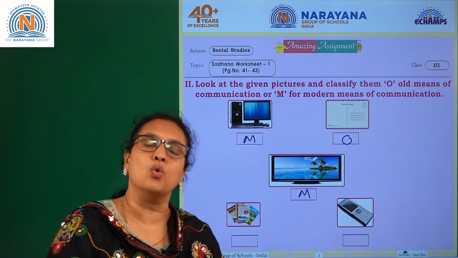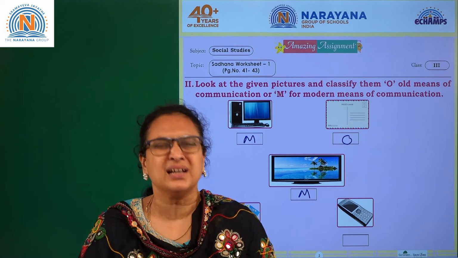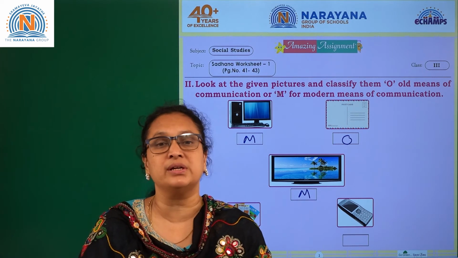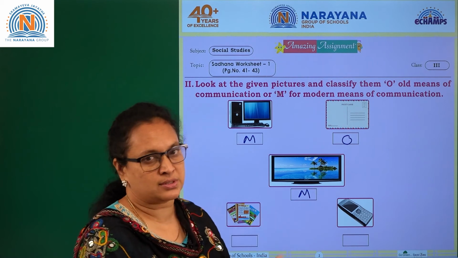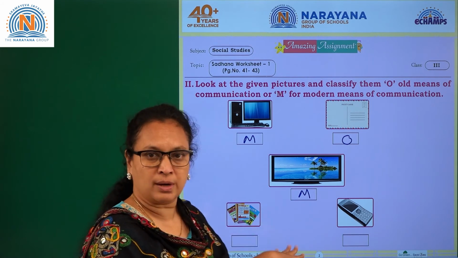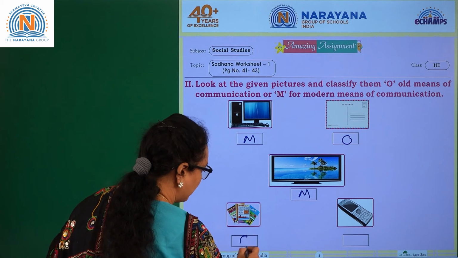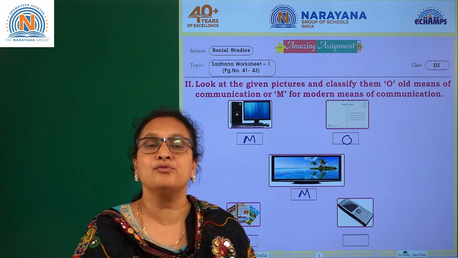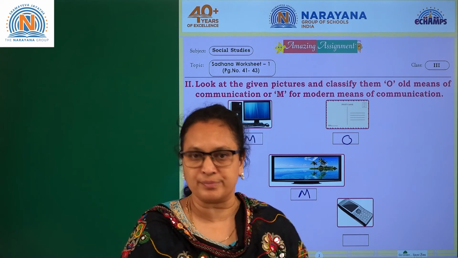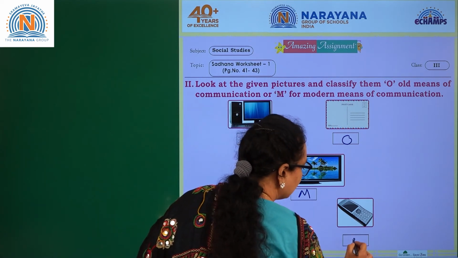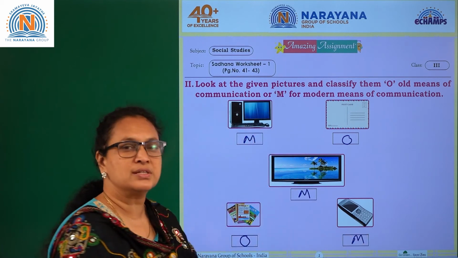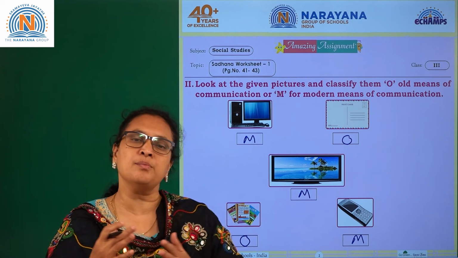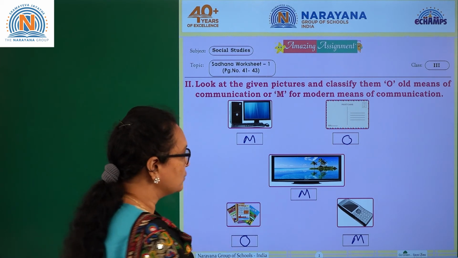Clear? Coming to this, you have magazines. Magazines is an old sort of communication. Hardly people read magazines now. The one who are very interested for reading and writing, they even prefer this. So, but this goes for the old communication mode. Clear? Coming to this, mobile, telephone is a modern means of communication. Everyone use this, right? It's very simple. By seeing the picture, you can easily identify which is old means of communication and the modern means of communication. Let's go for the next slide.